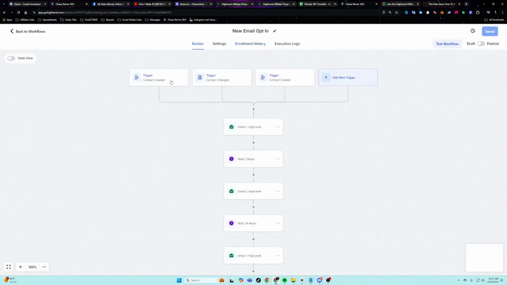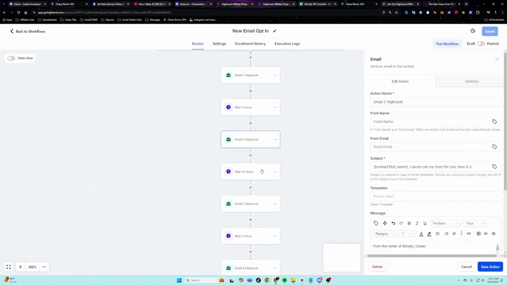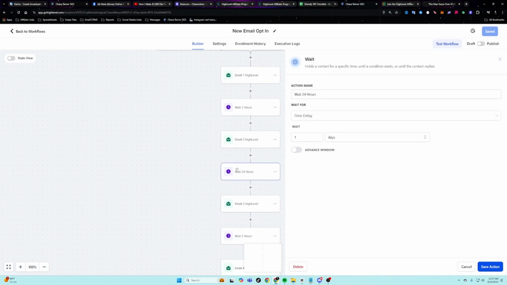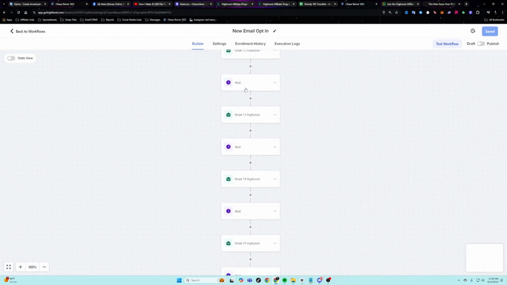So anytime a new contact is created or they enter their info, they get put into this, it's called a workflow. It sends the first email, then it waits 3 hours, sends the next email, and then it waits 24 hours and then sends the next email. And so what I'm doing is I'm constantly updating all of this stuff for you, right?